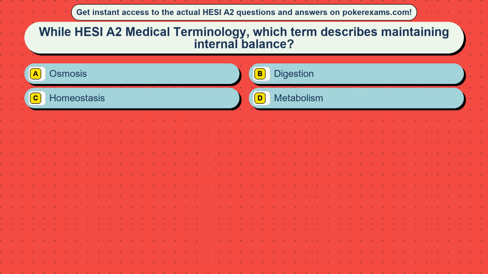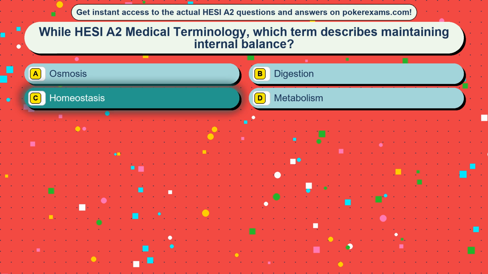Question 7. While HESI A2 medical terminology, which term describes maintaining internal balance? Option A, osmosis. Option B, digestion. Option C, homeostasis. Option D, metabolism. The correct answer is option C, homeostasis.